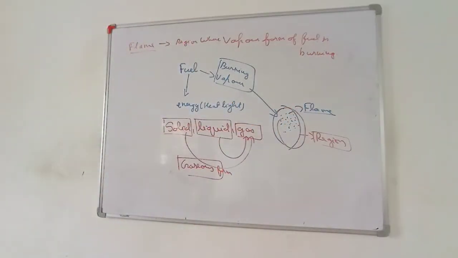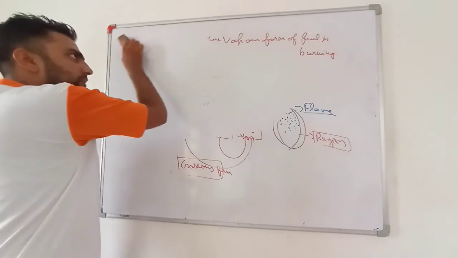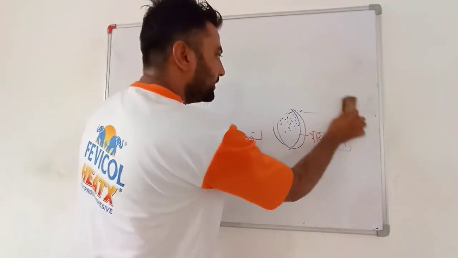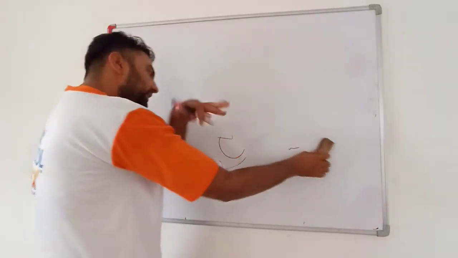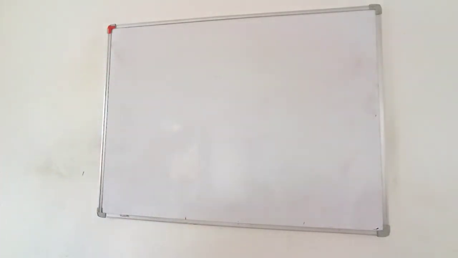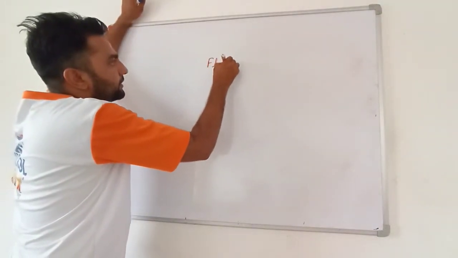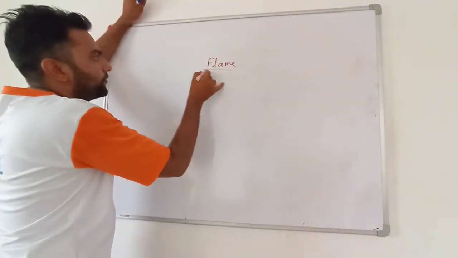See my dear students, basically fuels are of three types. Sorry, not three types. Fuels are of two types, but the flame within itself produces three regions. Don't worry. First of all, there are two types of flame.